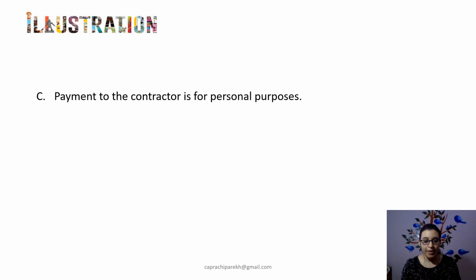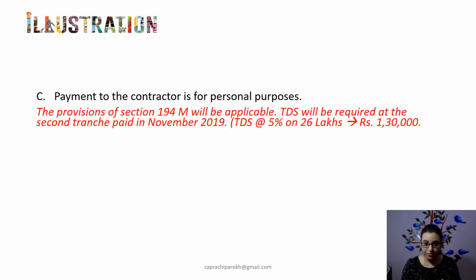Situation 3. Payment is made to the contractor for personal purposes. Now, unlike sections 194C, H, etc., which have an exclusion for such expenses which are incurred for the personal purposes of the assessee, section 194M has no such exclusion. Therefore, in this case, section 194M would be applicable, and again the amount of TDS which would be required to be made is 5% of 26 lakhs, which is 1,30,000.